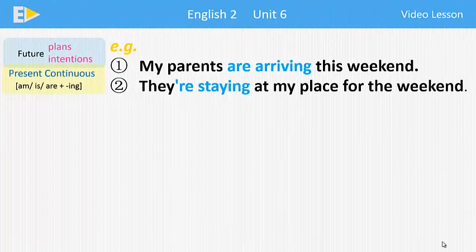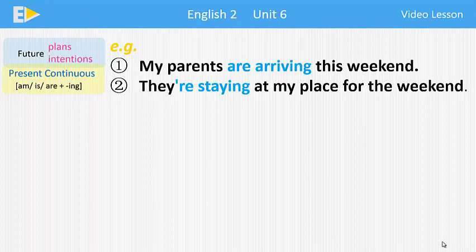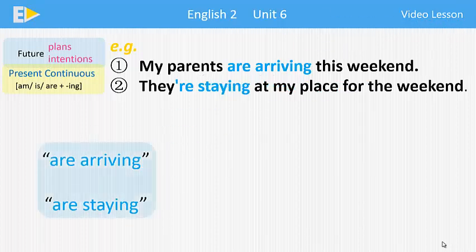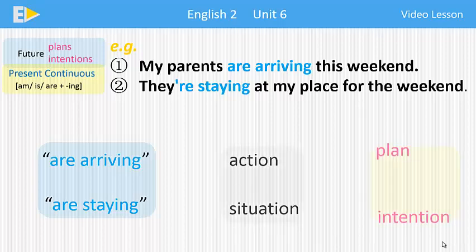Here are some examples. My parents are arriving this weekend. They're staying at my place for the weekend. In the two sentences, we use present continuous, are arriving and are staying, to talk about the future action or situation. And the action or situation is a part of a plan, arrangement, or intention.